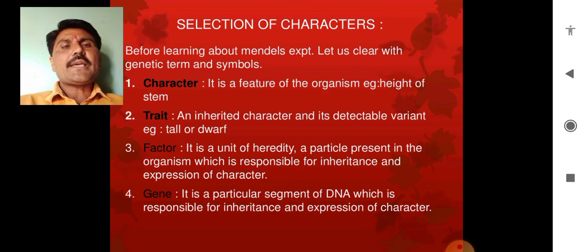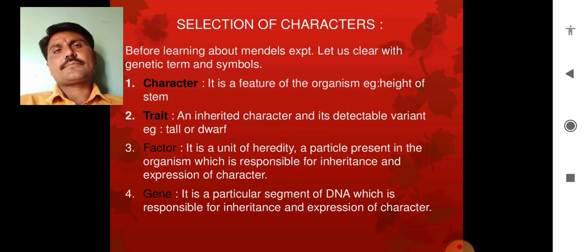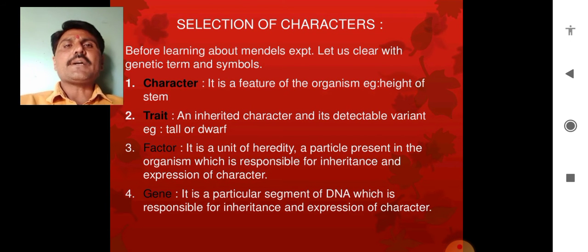And on that basis, in genetics there are a few terms, and one has to understand and learn these terms because they are constantly used throughout this topic.